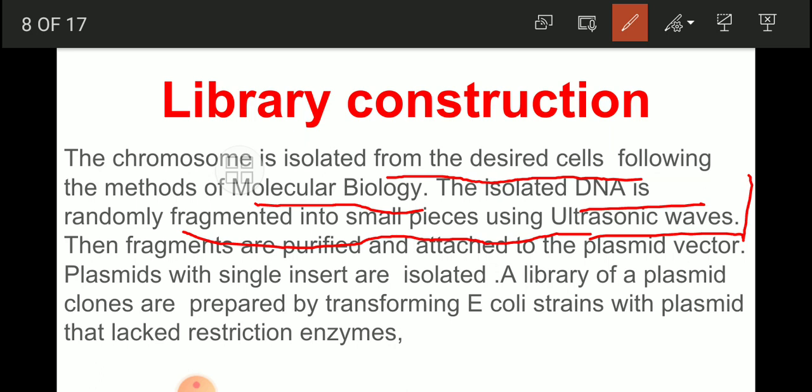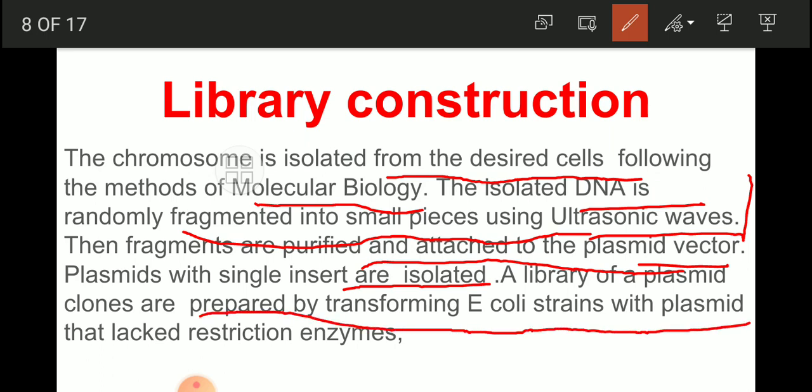With the help of ultrasonic waves, the chromosomes isolated from the desired cells are fragmented into small pieces. Then the fragments are purified and attached to the plasmid vector. What you have to do is just purify those fragments, then attach them to the plasmid vectors, and plasmids with a single insert are isolated. A library of plasmid clones is produced by transforming E. coli strains with plasmid that lacked the restriction enzymes.